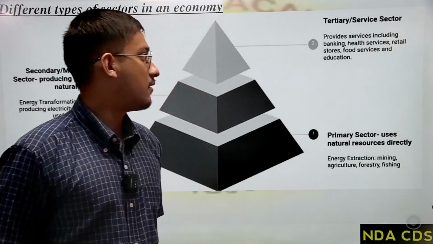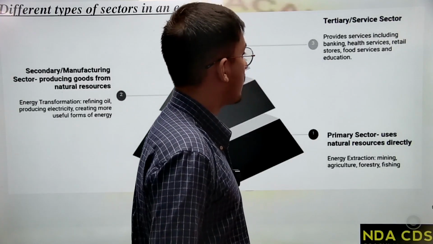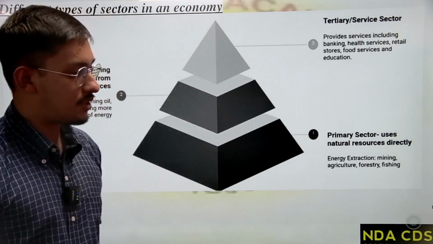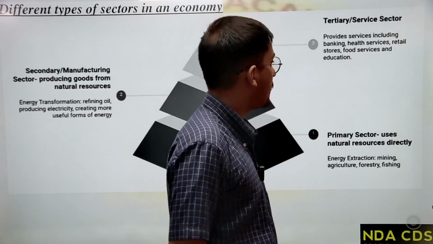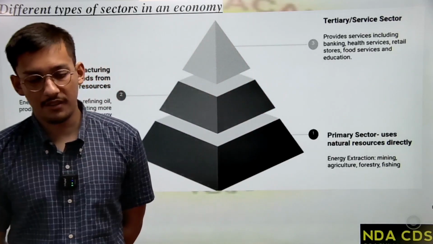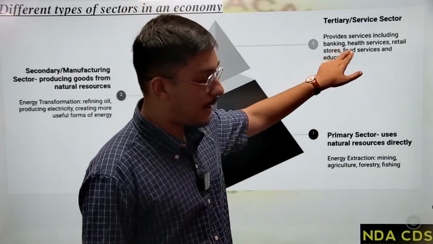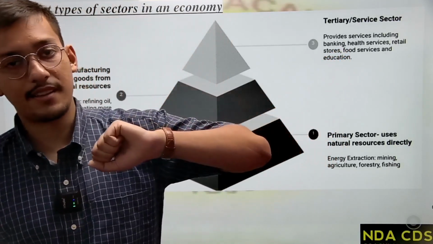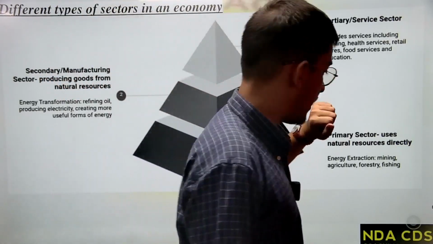It provides services including banking, health services, retail stores, food services, and education. Again, I am saying they will just put down the name such as banking and then they'll ask which is the sector. You'll have to know it is your tertiary or service sector, right?